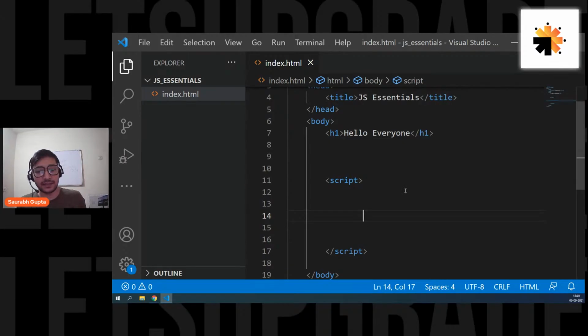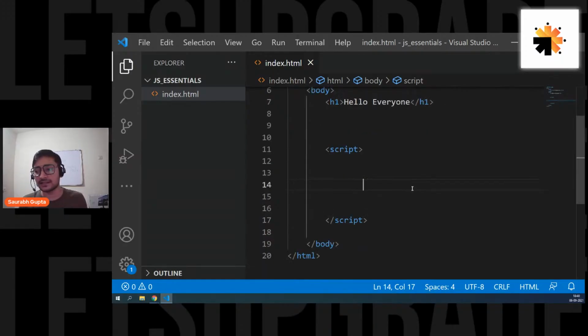Whether it can be written within body, yes, Divya, yes. That's a good practice. You should always write it inside the body. If you even write it outside the HTML, it will still work, but this is a good standard. Always write it at the end of the body. Okay, guys, now let's move ahead.